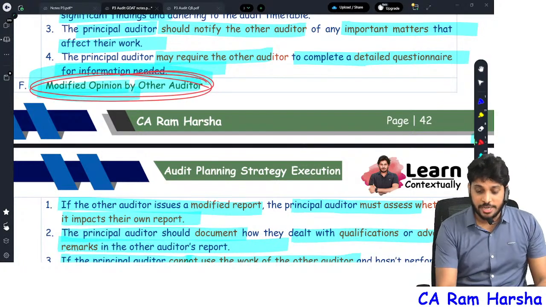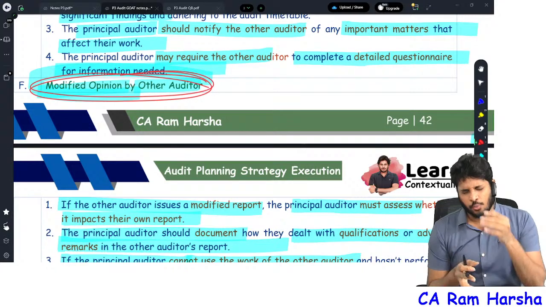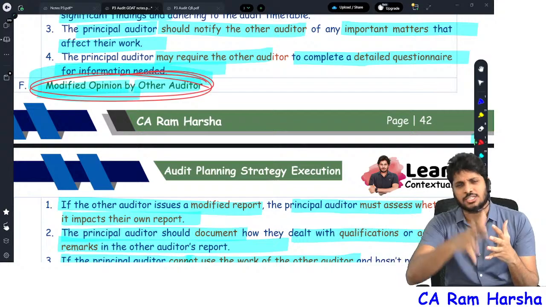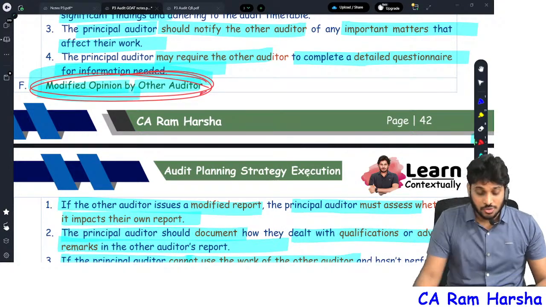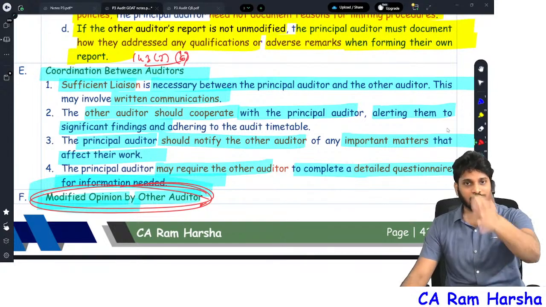In the exam they will ask you this question straight away: write about audit reporting by principal auditor, or if the other auditor's report contains a modified opinion, what the principal auditor will do, or write about auditor's reporting requirements in case of using other auditors' report. So like that they will ask you. So this part you need to write. That's it. SA 600 is over, 299 is over, 600 over.